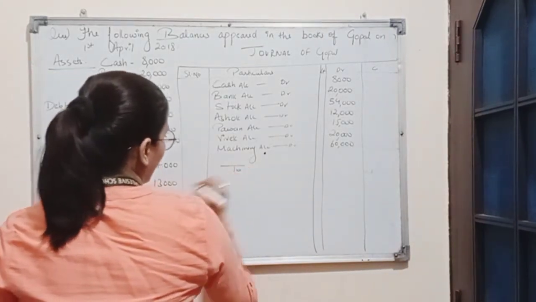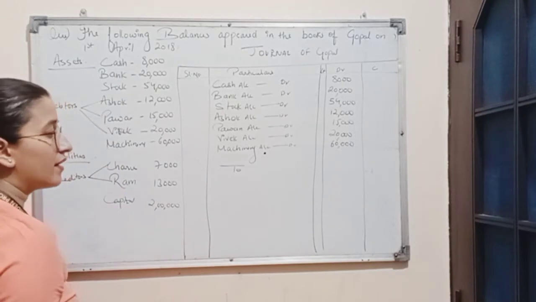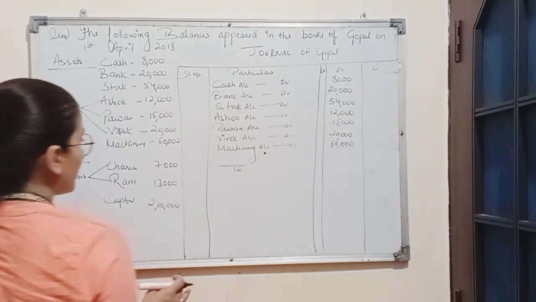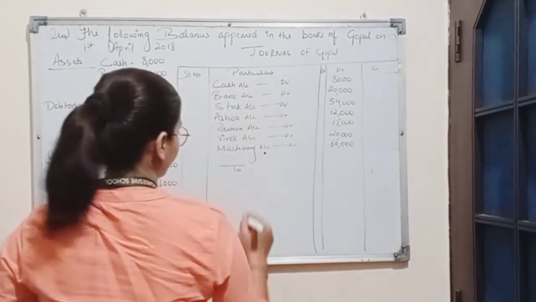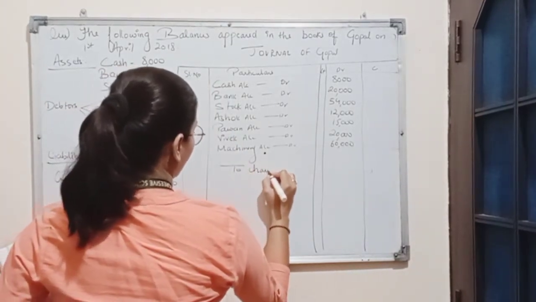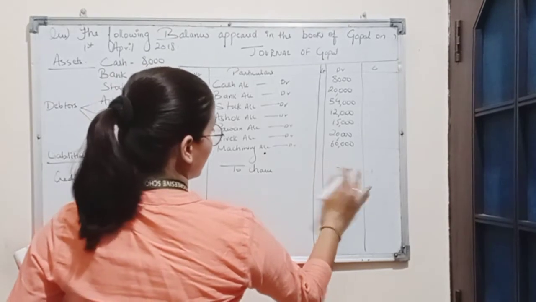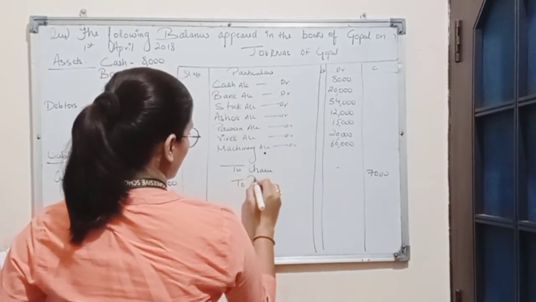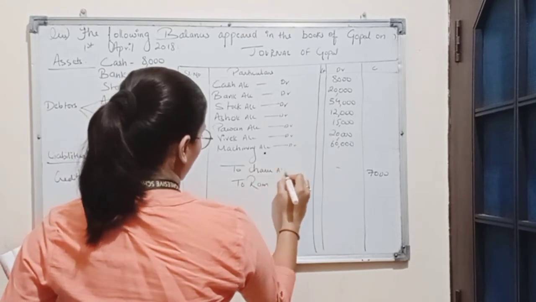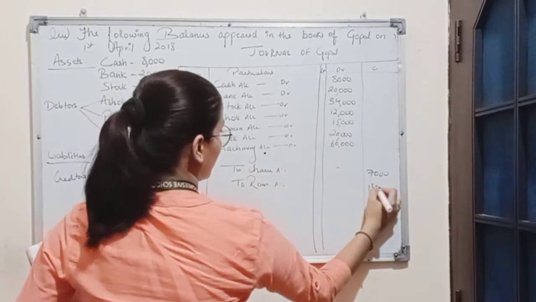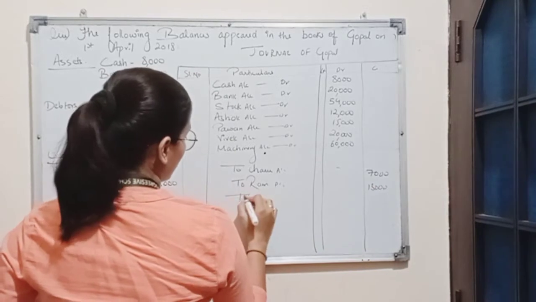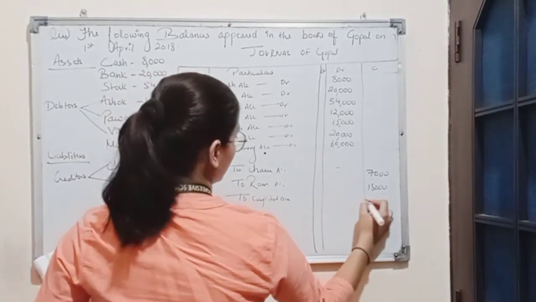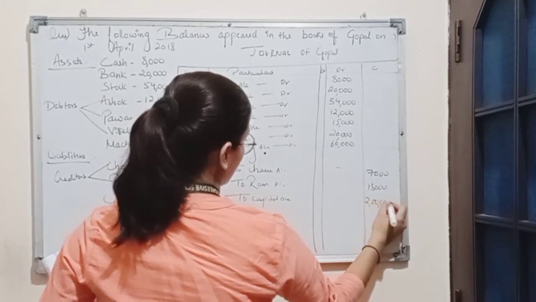Now next we have the liabilities side. Liabilities are credited because liabilities always show credit balance. So on the liabilities side we will write creditors, to Charu 7,000, then to Ram account 13,000 and then to capital account rupees 2 lakh.